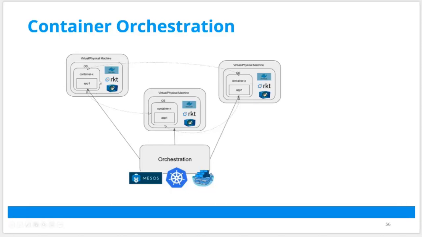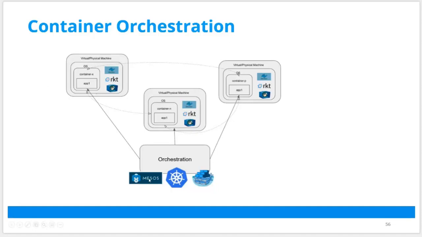Now, if you have 3, 4, 5 containers, it's okay. You can manage an individual. But if you have 30, 40 containers running on each machine, and you have 10, 15 machines, suddenly your containers become 200, 300 containers. And managing those containers using a container platform is not easy. And that is where container orchestration tools like Kubernetes, Mesos, or Docker Swarm come into the picture.